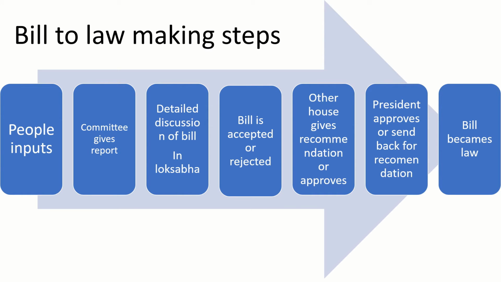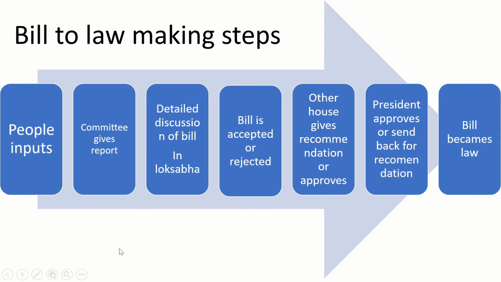He will have to approve the bill, or he can make some recommendations, some changes in the bill. He can recommend, but he cannot deny the bill. But he can take some time to approve. There is no time limit for the approval. After the president's approval, it becomes a law.